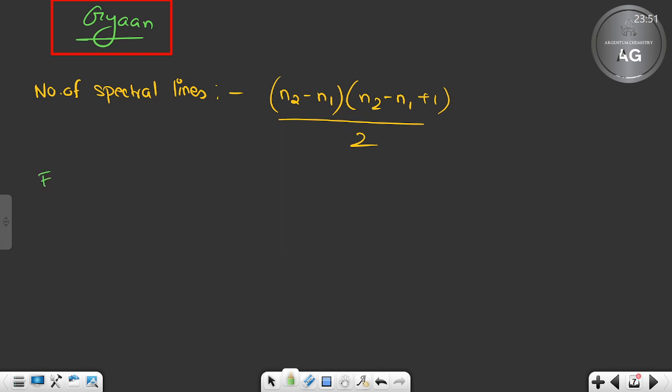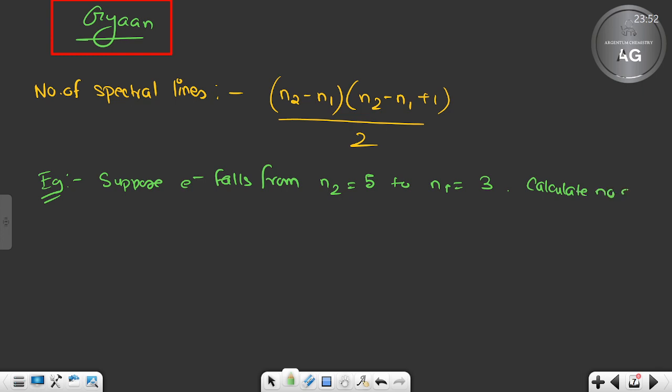Suppose an electron falls, not free falling, from N2 equal to 5 to N1 equal to 3. Calculate the number of spectral lines.